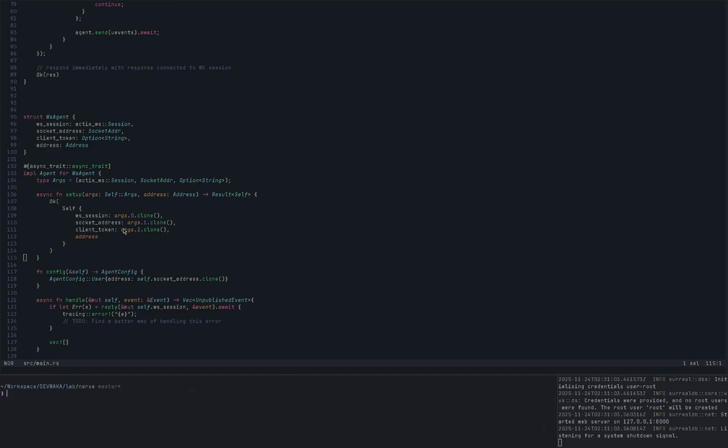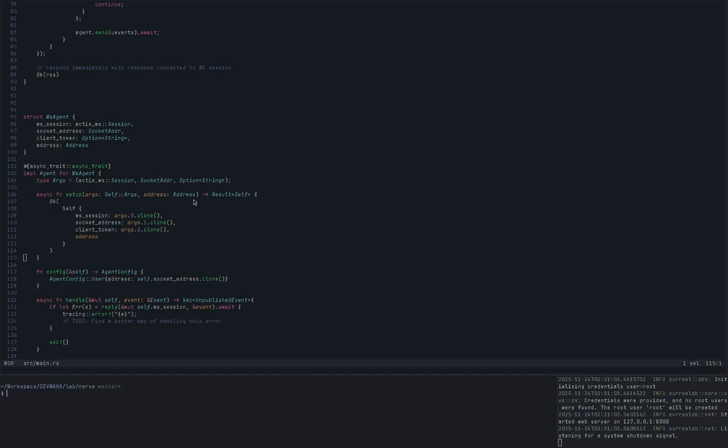This event takes in a WebSocket session as an arg, takes in a socket address as an arg, as well as an optional string. This optional string is to be a client token. I don't know what to use this for, but I think it might change in the future.